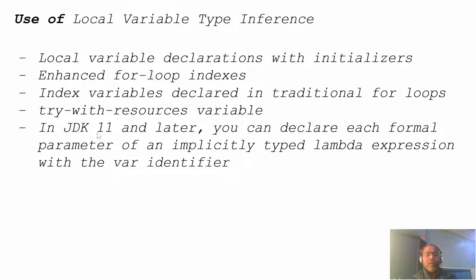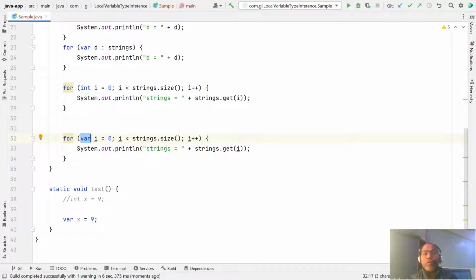And you can even use var in try-with-resources. Nowadays it is recommended, if you are opening a file or creating a thread, to use try-with-resources, and there you can also use a local variable.